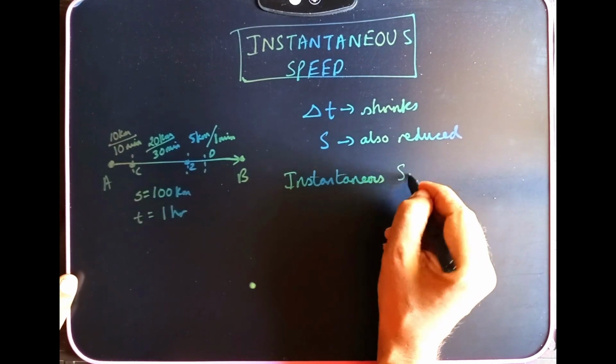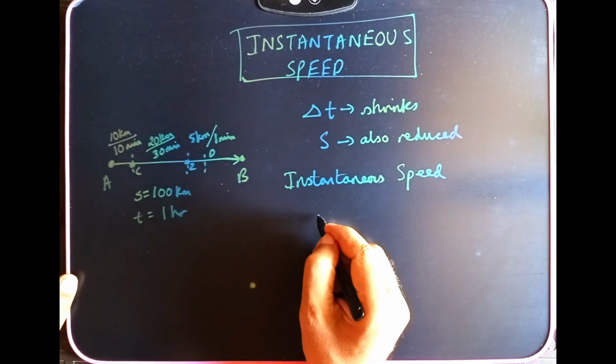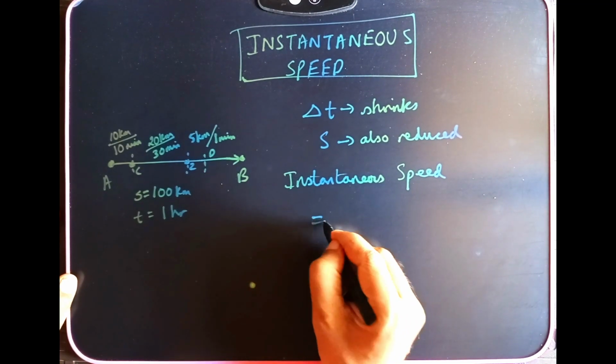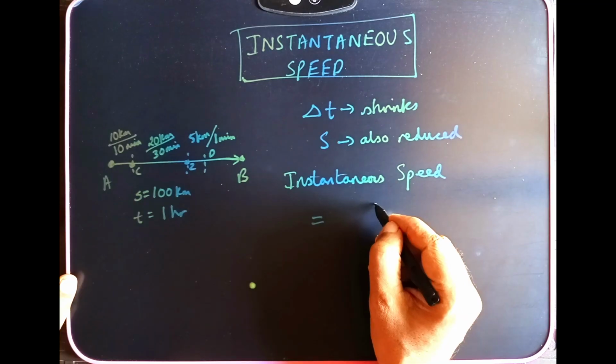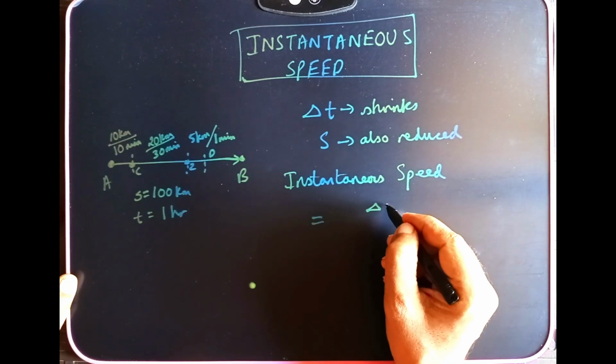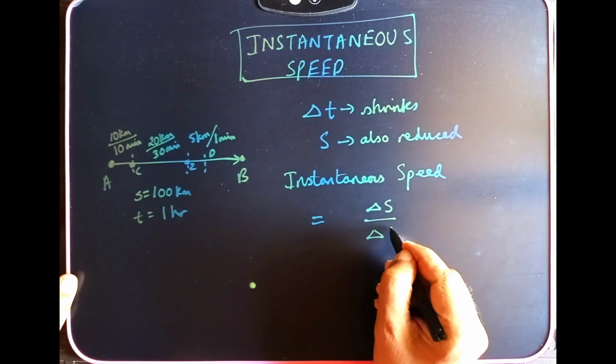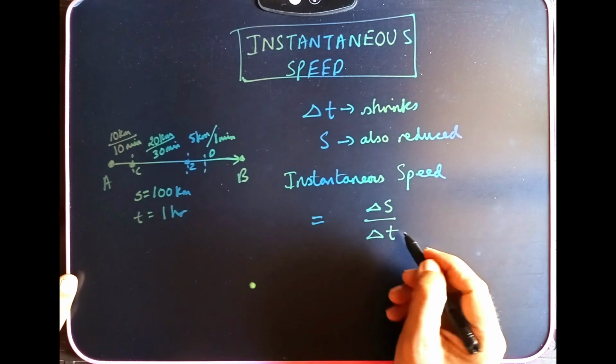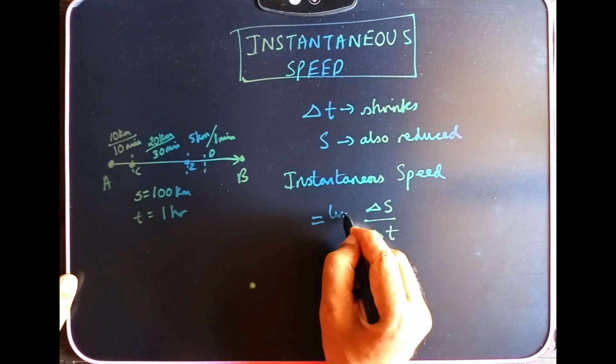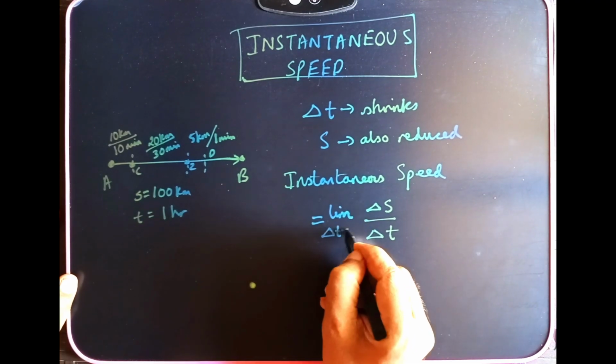Instantaneous speed is given by the change in distance divided by the change in time, when the limit delta t tends to 0.